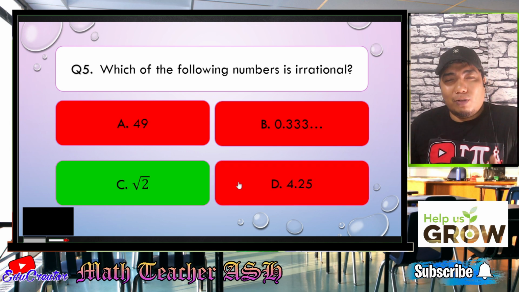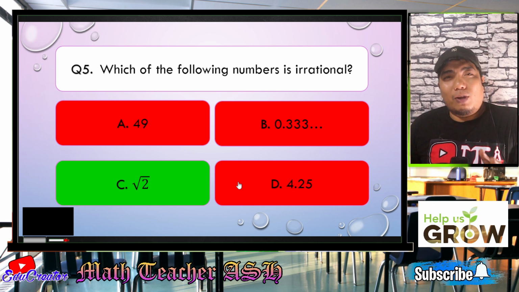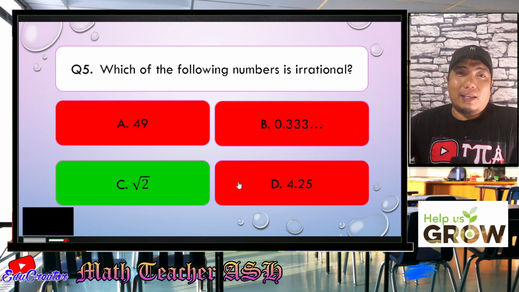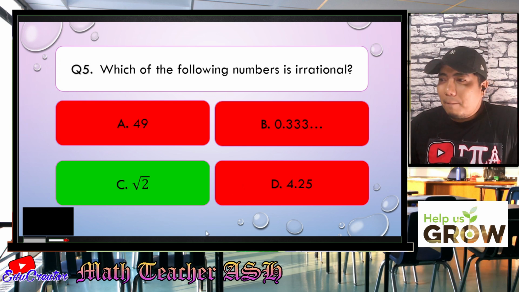Why square root of 2? Because if you try to get the decimal value of square root of 2, it is non-terminating, non-repeating. Okay, I hope that is clear, my dear math learners.